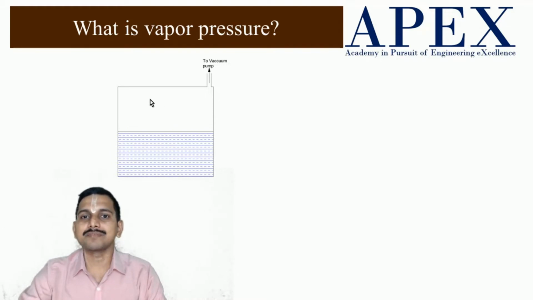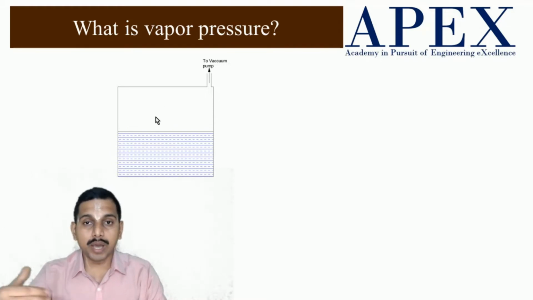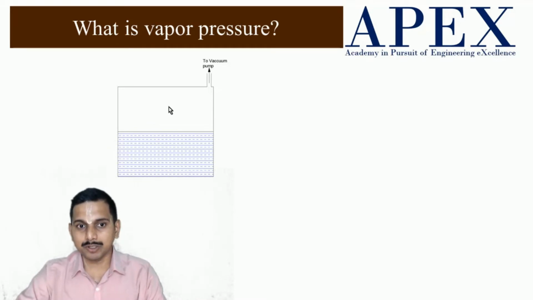The pressure will increase, and it may increase to above the vapor pressure. When it increases above the vapor pressure, the vapor starts condensing. Now when it starts condensing, the pressure might reduce to a bit lesser than the vapor pressure of the liquid.